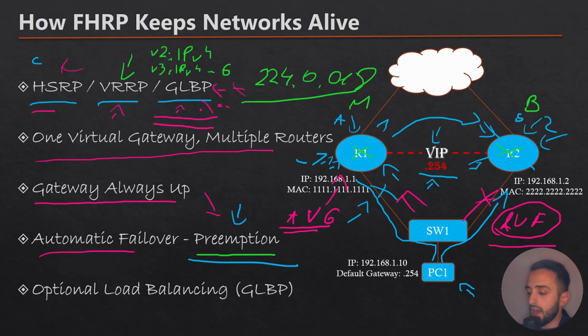And then, of course, we have the optional load balancing, which comes in as a full package with the GLBP. So those are some of the core knowledge that you need to have about the first hop redundancy protocols.